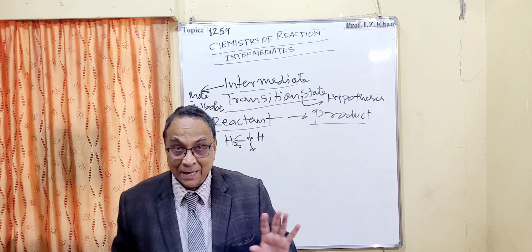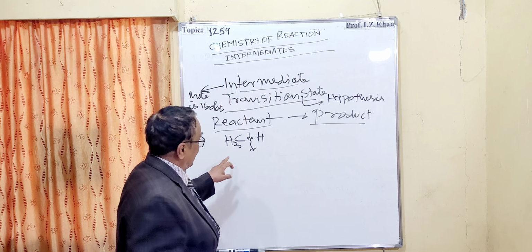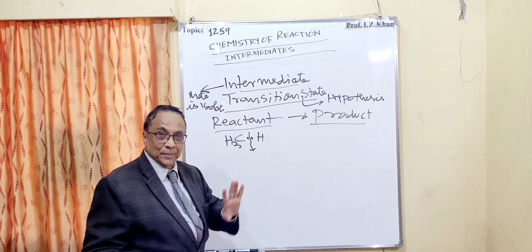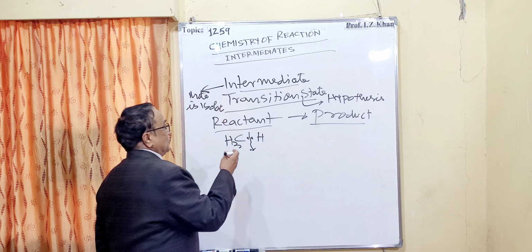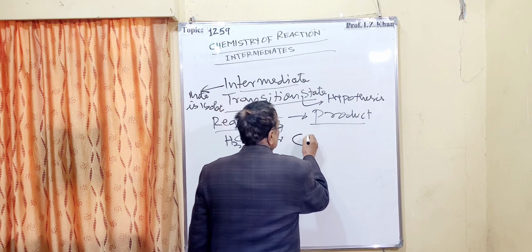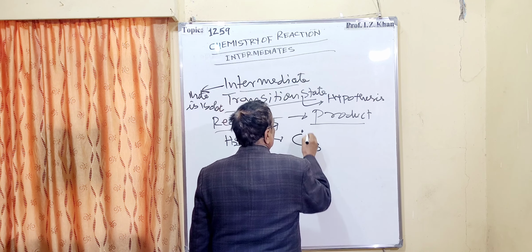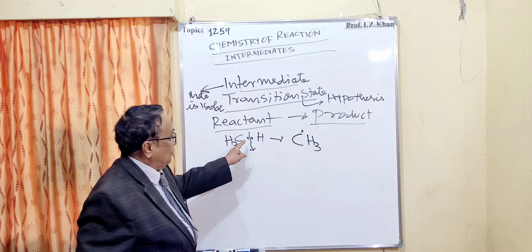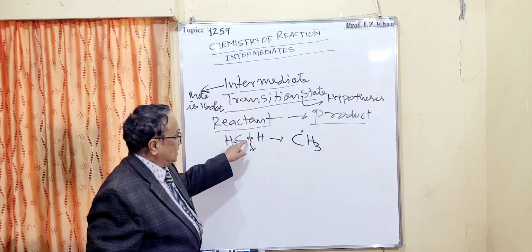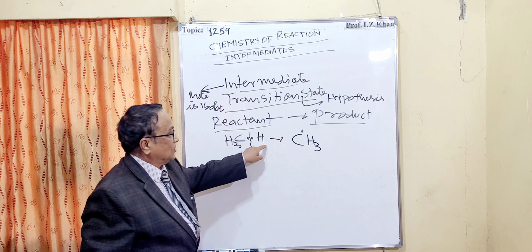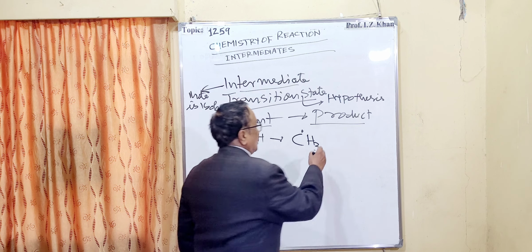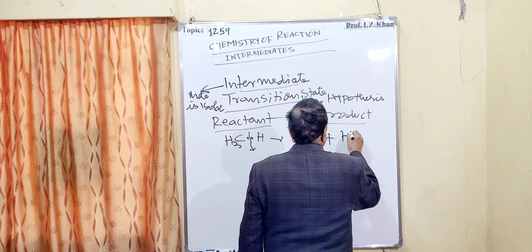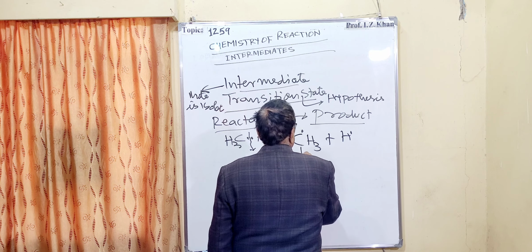So here I am showing first bond breaking. In one type of bond breaking you will get CH3, and this is the equal breaking of the bond, where CH3 takes one electron and hydrogen takes one electron. So there is production of what is called a free radical.